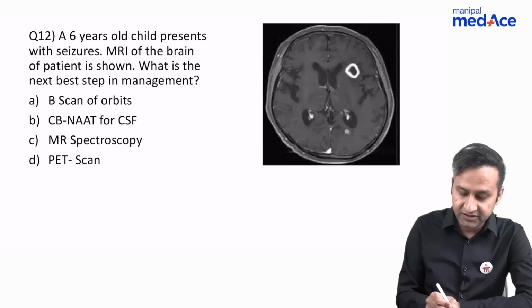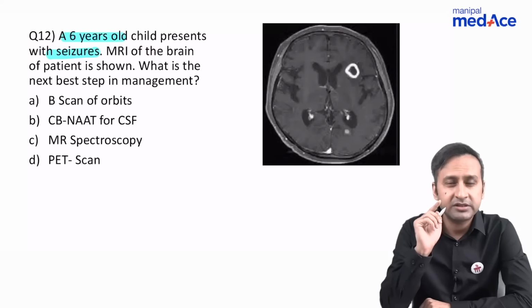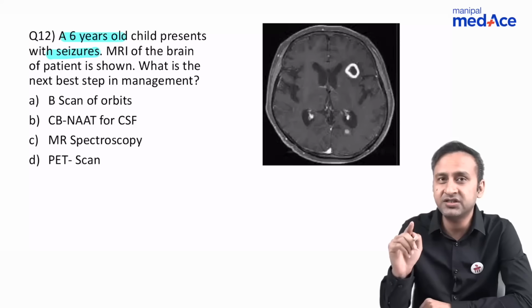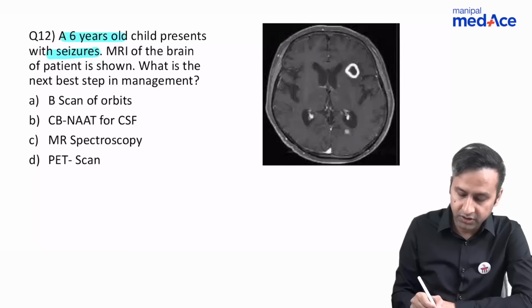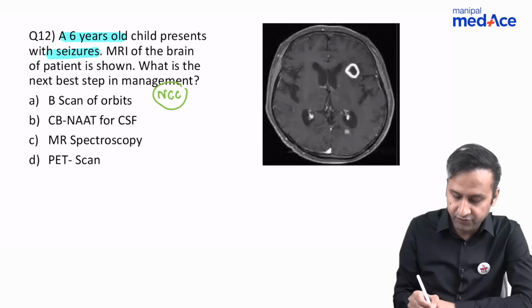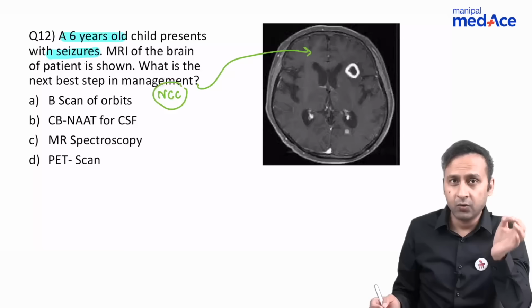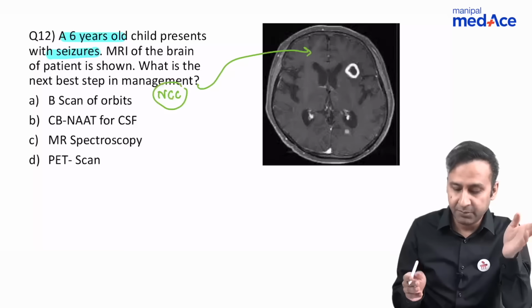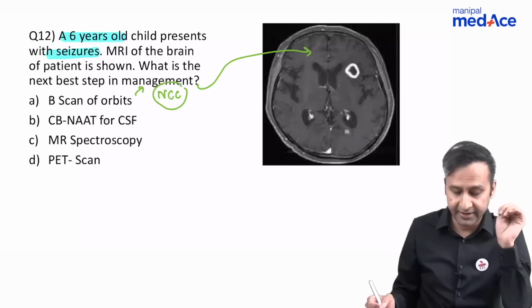Now, the next question, very similar looking question. Here, the examiner had changed the age, a young patient with seizures. Now, clinical history plays a very important role. Remember, when we were talking about CNS infections, I had highlighted this point many times: whenever the history of seizures is given without fever, you probably are not talking about tuberculosis. Rather, you're talking about NCC if you find a ring enhancing lesion. Similarly, here we can see a ring enhancing lesion. Now, the patient is on an MRI table and the examiner wants to know the next best step in management and to confirm the diagnosis.